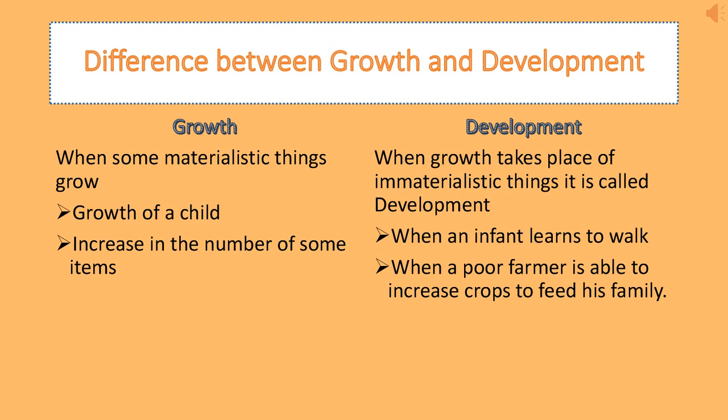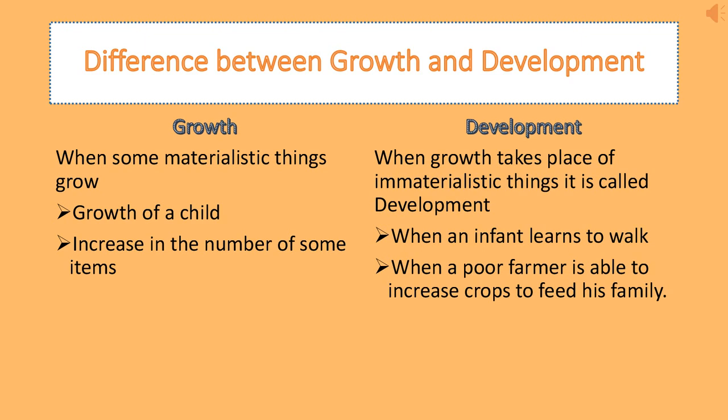Like when a small infant takes his first walk, he learns to walk, then development takes place. He thinks that he has done something very new. When a poor farmer who is not able to feed his family is able to do that, increases crops, then we say that development has occurred.